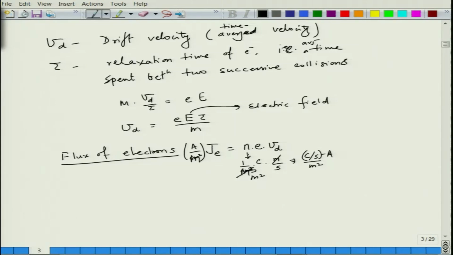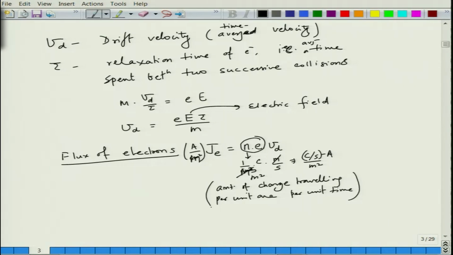So, basically it is the total amount of charge flowing through a certain length per unit time. So, it is the amount of charge travelling per unit time per unit area. So, that is what it is. J is equal to NEVd, you can say the amount of charge travelling per unit area per unit time. That is what the flux is basically.